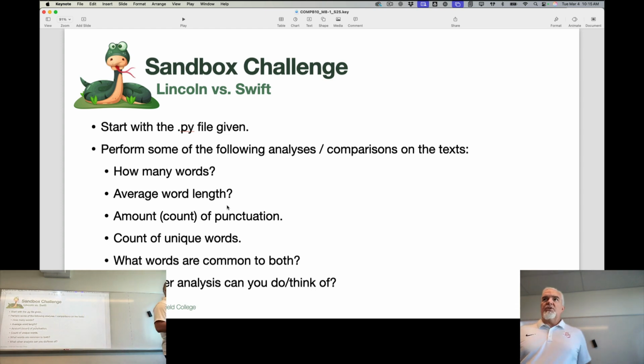So this is really just sort of playing around with the text, using some of these tools that we've covered, and trying to figure out what sense we can make of it.